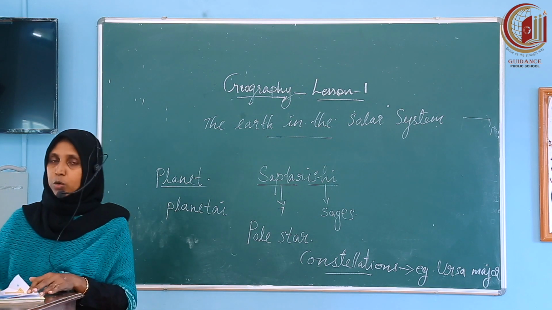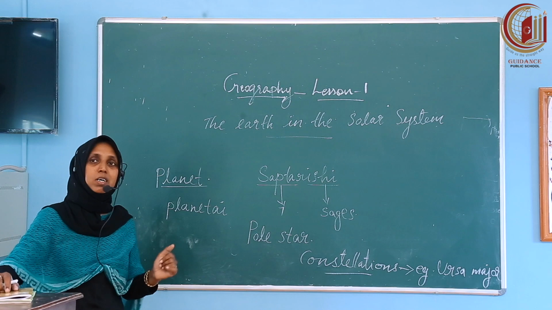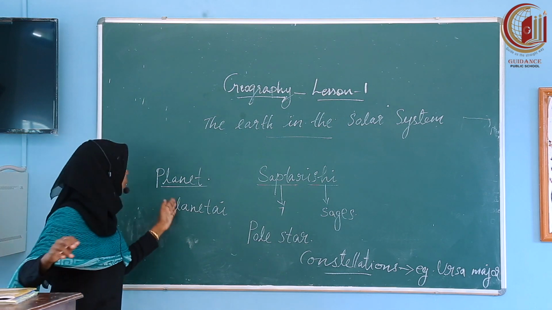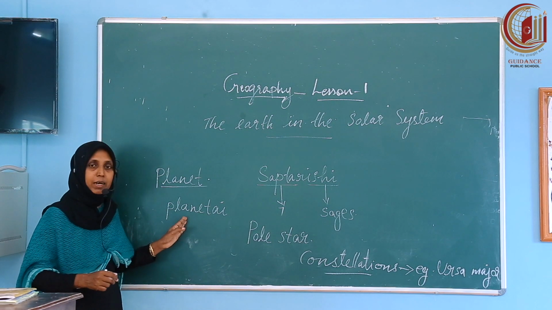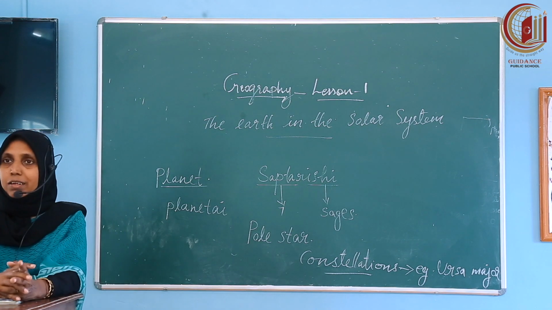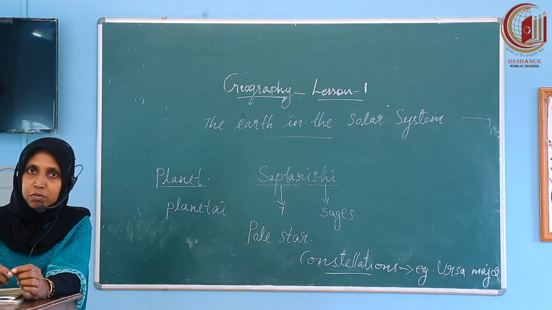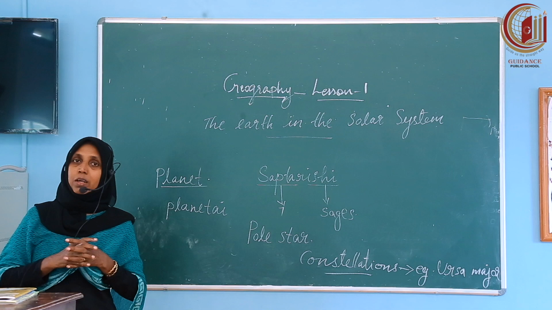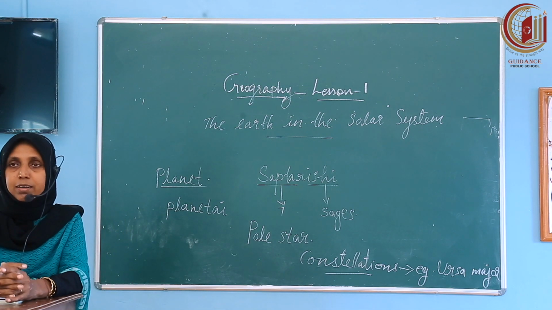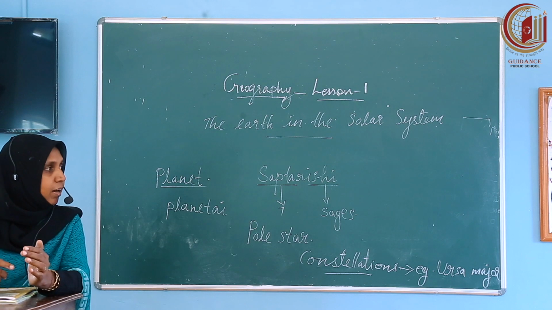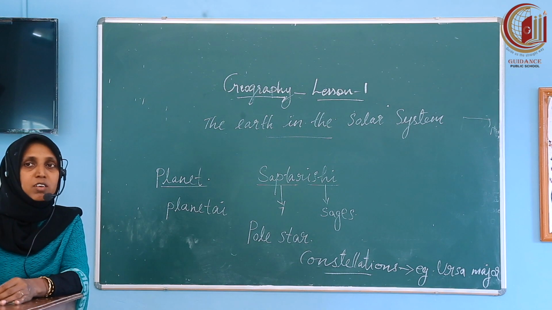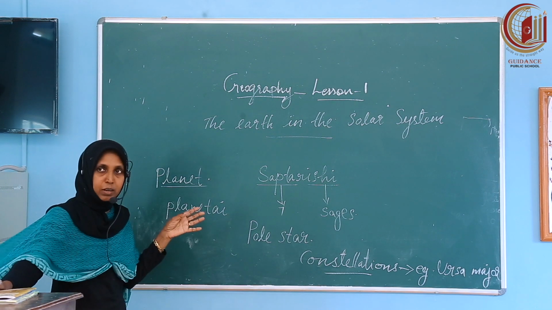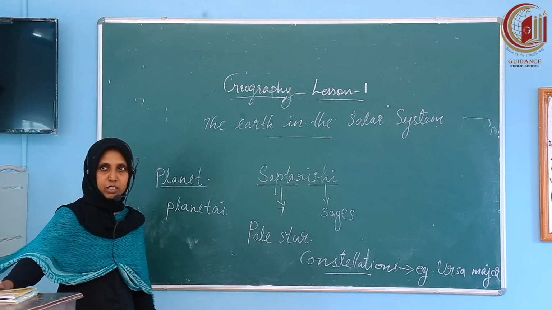Children, today what all things did we study? We studied about celestial bodies and constellations. So, all of you listen here. What is the difference between a planet and a star? A planet is a heavenly body that does not have its own heat and light, while a star is a heavenly body that has its own heat and light. It produces heat and light, and it emits its heat and light in large amount. Hope that you all understand this topic. We will continue this lesson in the coming days.